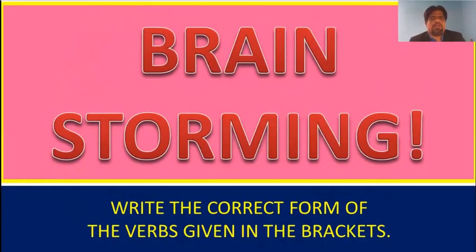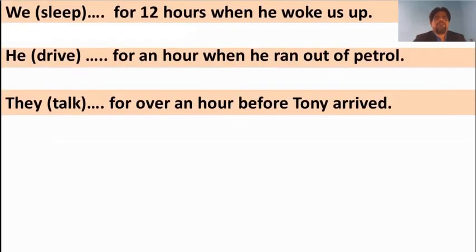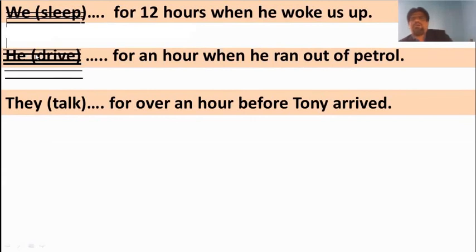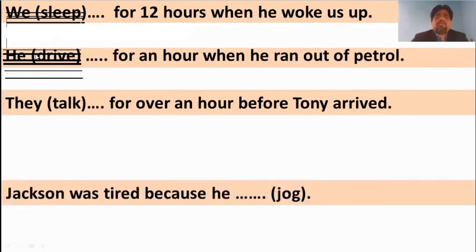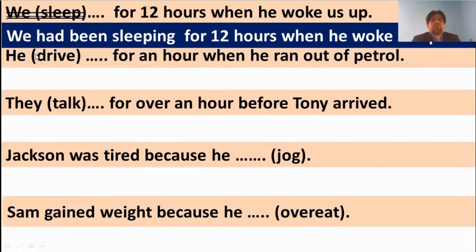Now another brainstorming section. It is for you. Write the correct form of the verb given in bracket, especially in the past perfect continuous tense. See the sentences. We sleep for 12 hours when he woke up. So we had been sleeping. That could be the answer. We had been sleeping for 12 hours when he woke us up.